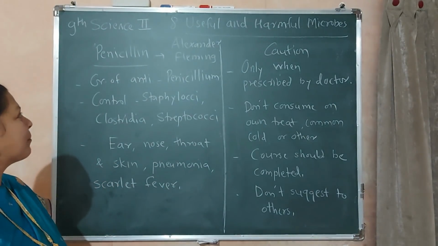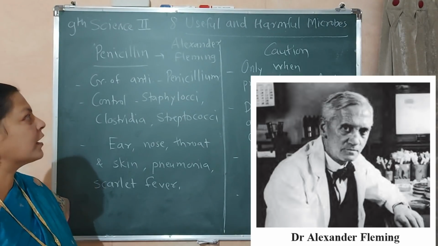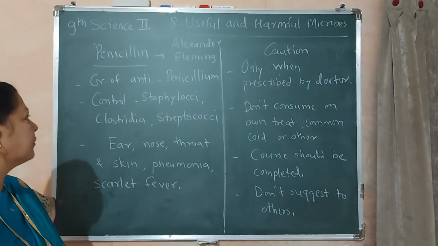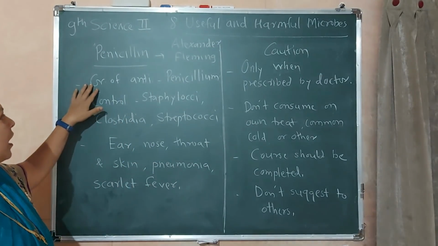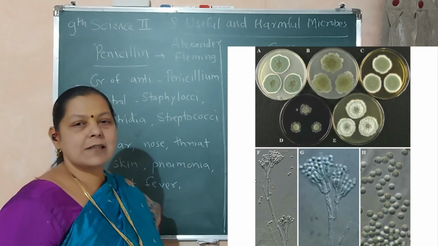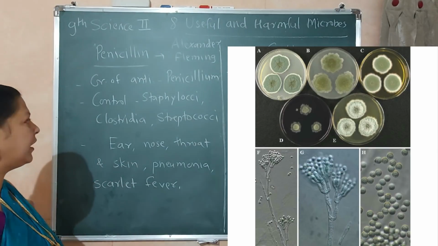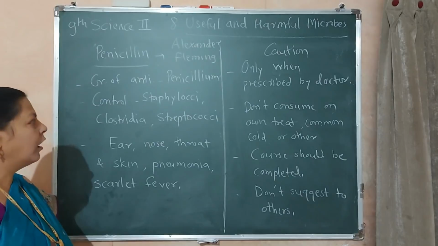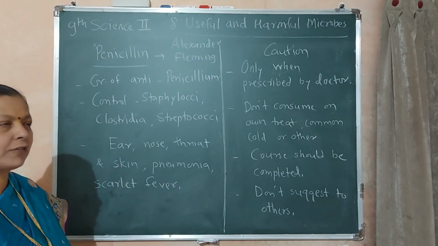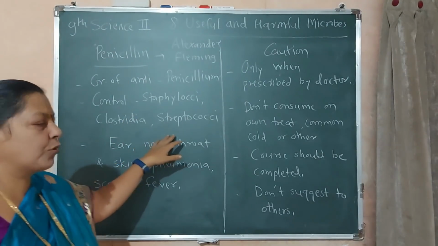So next we'll discuss about the penicillin. It is an antibiotic which is discovered by Alexander Fleming who was a professor of microbiology. Now, what is this penicillin? It is a group of antibiotics which was discovered from fungus Penicillium. Now, what is the role of this penicillin? That is, it controls the infection of the staphylococci. These are the different names of the bacteria. That is staphylococci, Clostridia, streptococci.